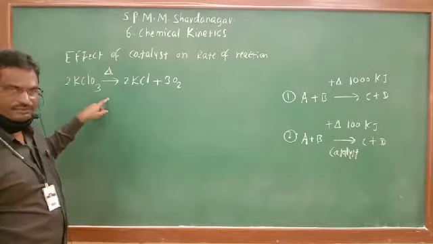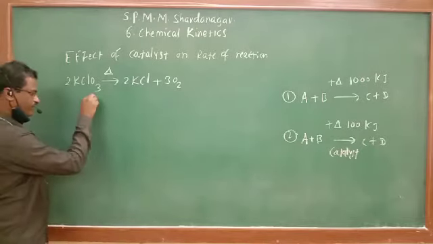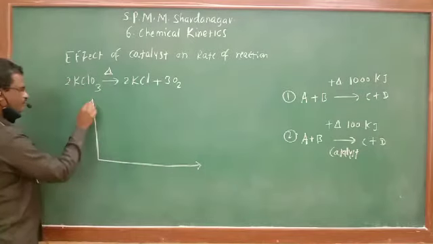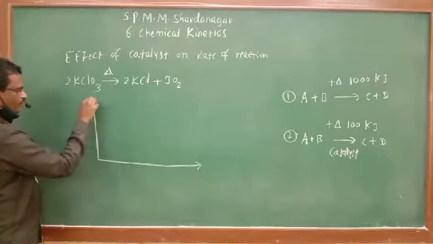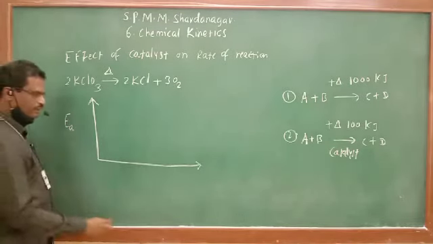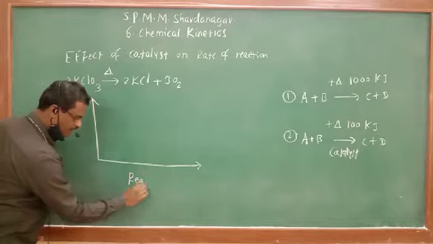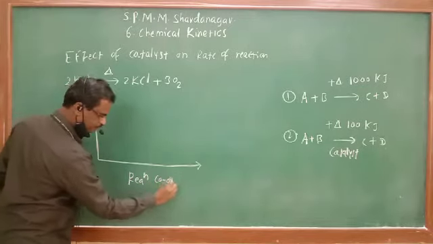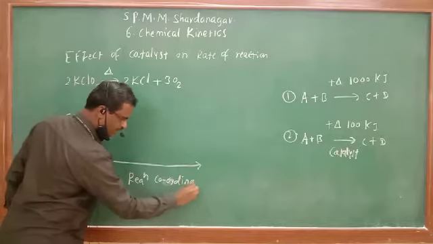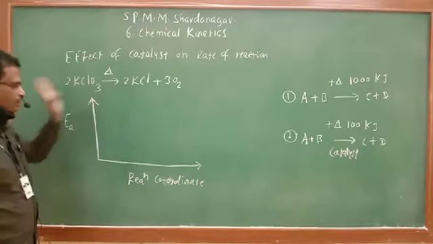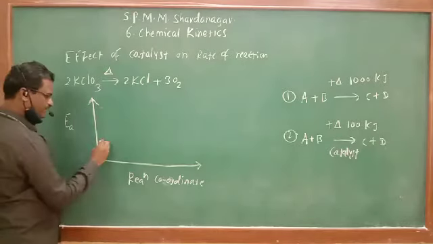required is less. See here, suppose a graph. Energy of activation, or energy of the reaction, against the reaction coordinate. How does the reaction take place? Reactants are converted to product by absorbing energy.